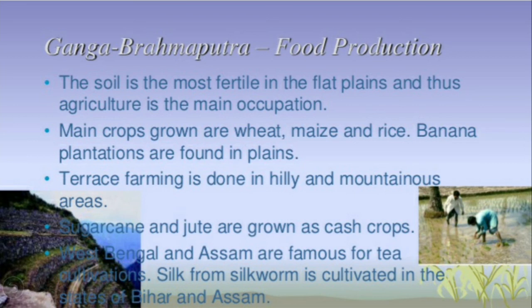So, I hope children you have understood about the food production which is found in this Ganga Brahmaputra river basin, and the soil is the most fertile in these flat plains, and agriculture is the main occupation which is done over here.